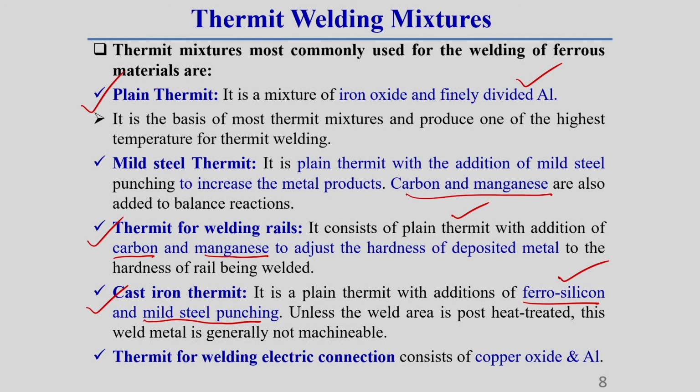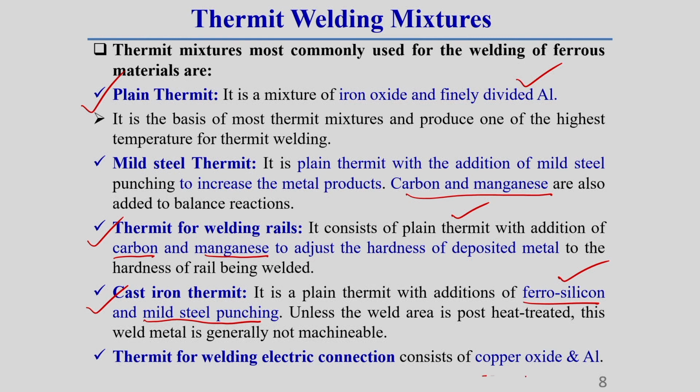Due to the ferrosilicon and mild steel punchings with the plain thermit mixture, the material becomes so hardened that it is not easy to machine until we do the post heat treatment operation. Okay. So after making the product, we have to do some heat treatment, then its property changes, and after that we do the machining operation.